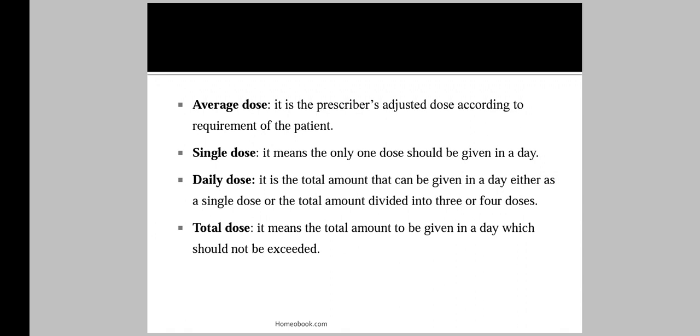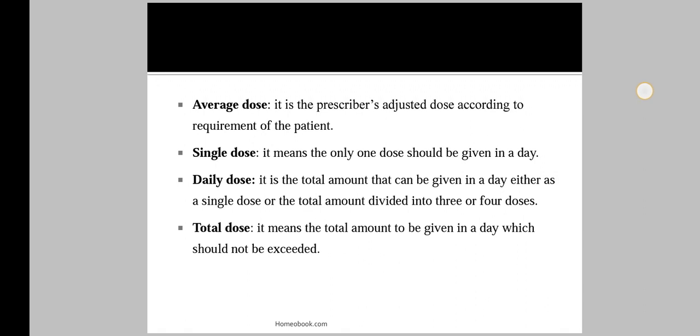Then daily dose. Daily dose means the total amount that can be given in a day, either as a single dose or the total amount divided into 3 or 4 doses. It can be given singly in the whole day, or divided into 3 or 4 doses and given in that day only.